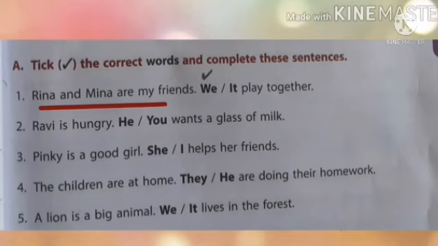And second sentence, Ravi is hungry. He or you wants a glass of milk. Here the noun is Ravi. Ravi is a boy or a man. So we can use the pronoun he. Then third one, Pinky is a good girl. She or I helps her friends. Here the noun is Pinky. So it's a girl. So we can use the pronoun she.